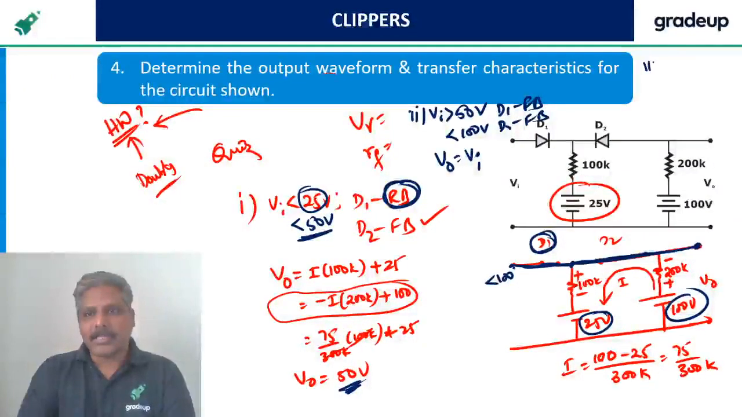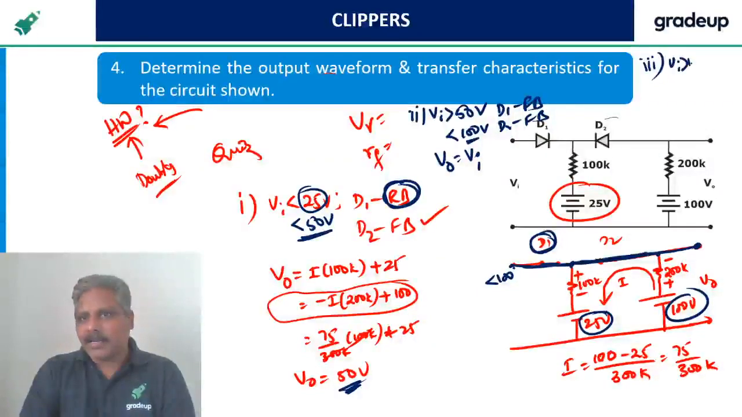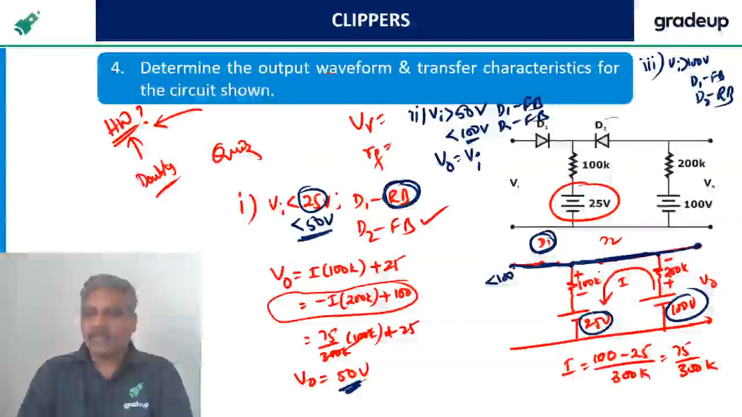Now the third case. Up to 100 I have verified. See, cathode and anode voltage are the same here. So Vi greater than 100 volts makes D1 already forward bias and D2 reverse bias. When it is reverse bias, V0 equal to 100.